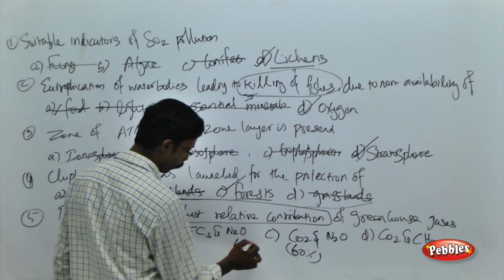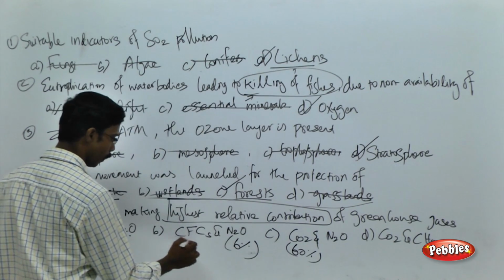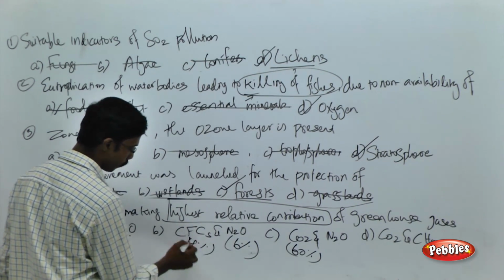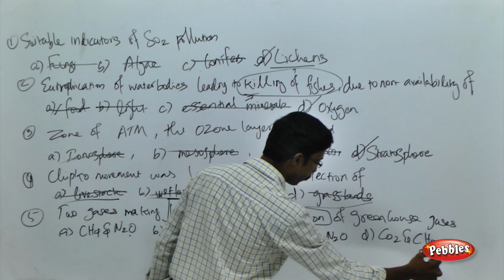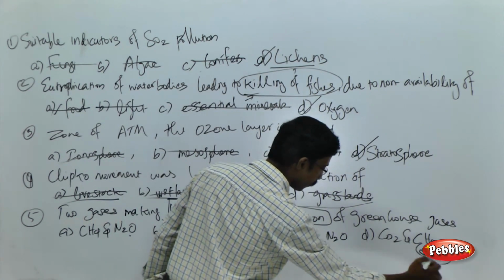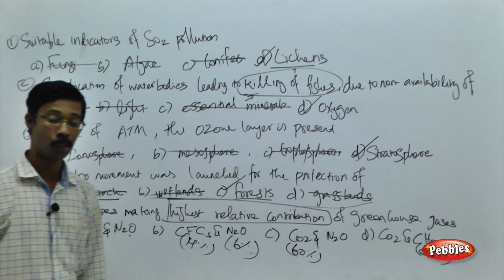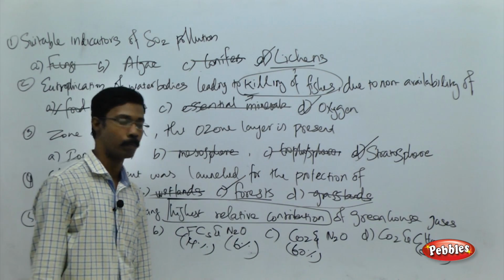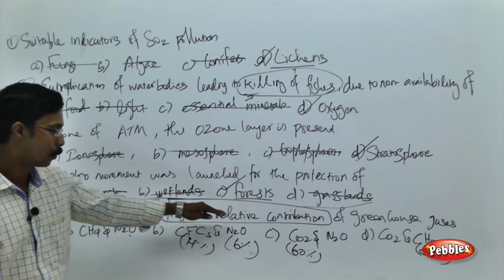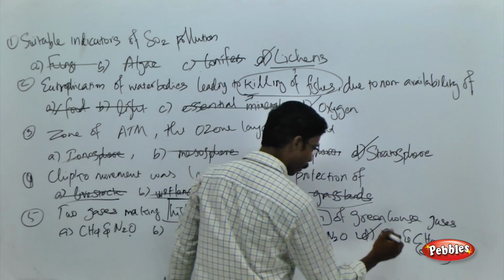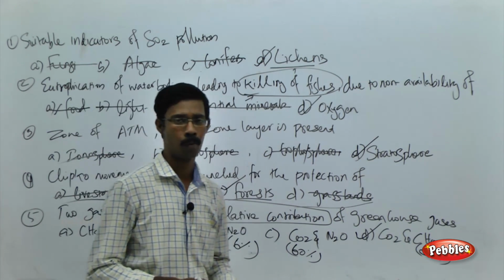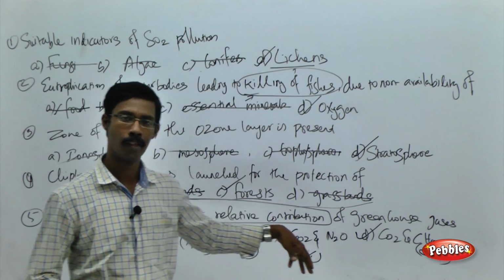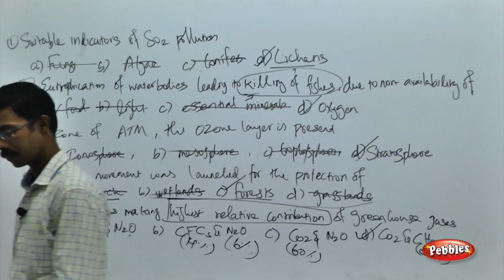Nitrogen oxide is going to contribute around 6%. CFCs are going to contribute around 14%. And methane is going to contribute around 20%. So the point you have to remember over here is which one has the highest composition or relative contribution? Of course this one, carbon dioxide 60%, methane 20%, and that is the correct choice you have to go for. Fine, now we are going to see the next set of questions.